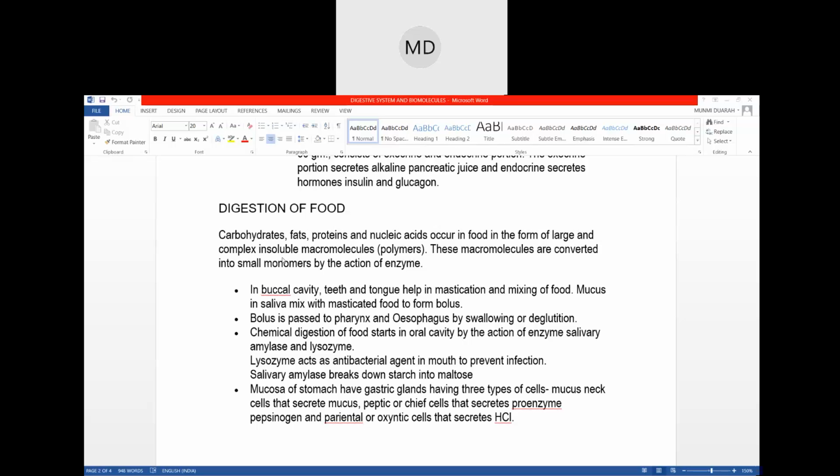If you chew your food enough times, then it gets digested very fast. So chewing food is also included in digestion. It is a step of digestion, because without chewing, food will not get digested very fast, and chewing is necessary.